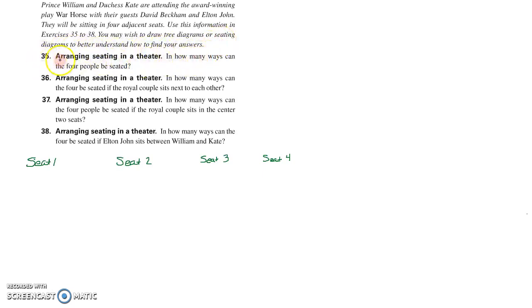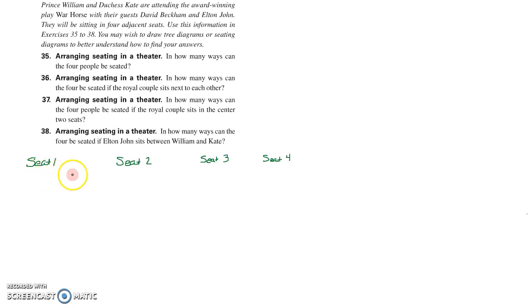And so 35 says arranging seating in a theater. In how many ways can the 4 people be seated? So here's the thing. You have to be systematic in counting all the different combinations, okay? So we're going to do kind of like a table. It's kind of like a tree diagram, but maybe without the branches.